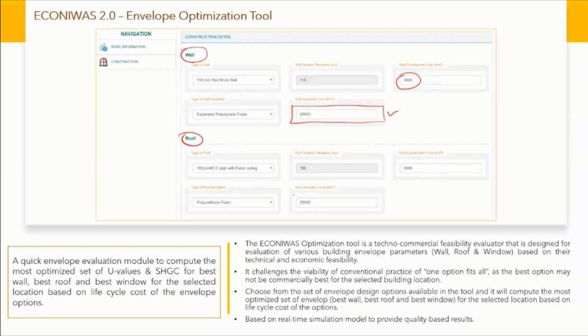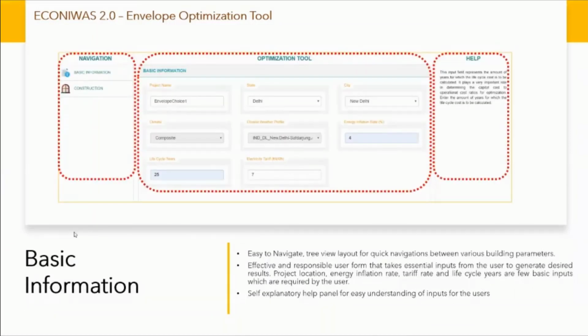Similarly, the same thing is happening here also. Here, the insulation is variable and the cost is per meter cube. And you are defining the base structure, like RCC slab is the base structure. Here, please note that this is all fixed. This is fixed, this is fixed. In the next slide, I'll show you in the basic information tab here in the optimization tool.